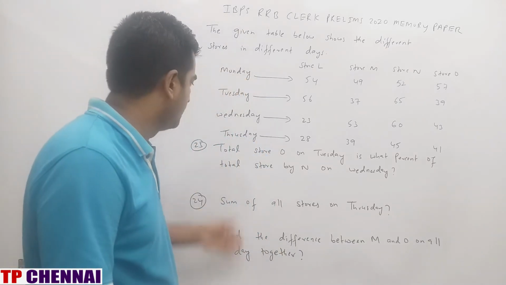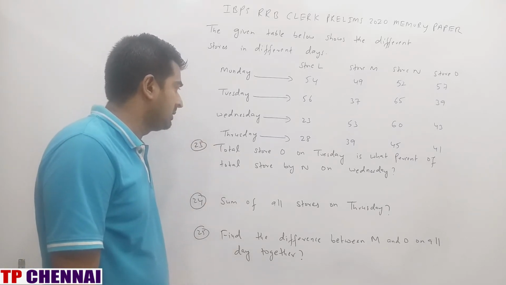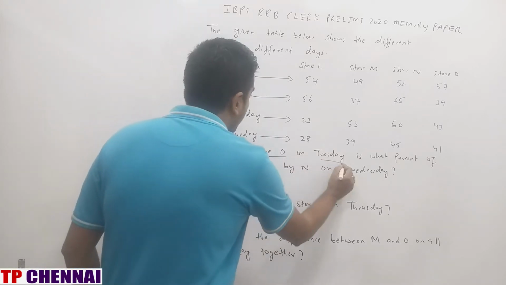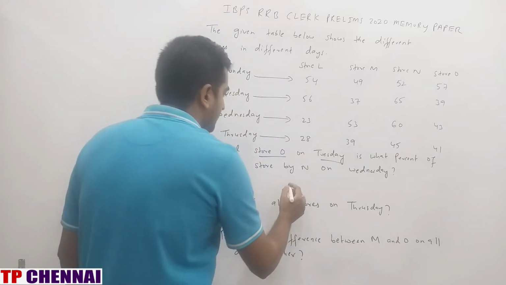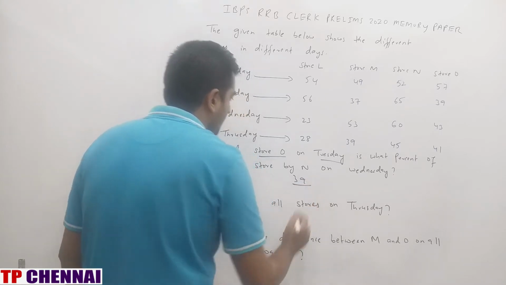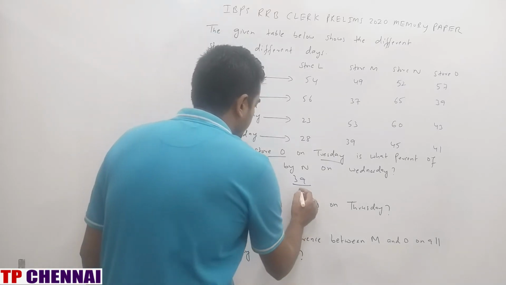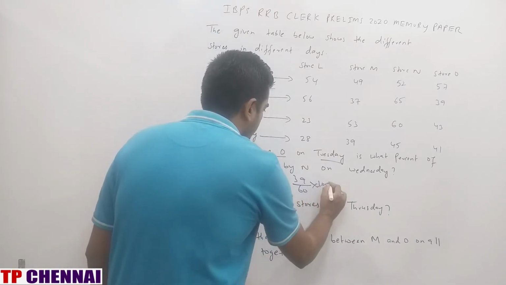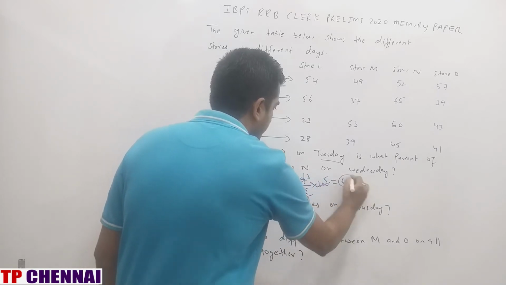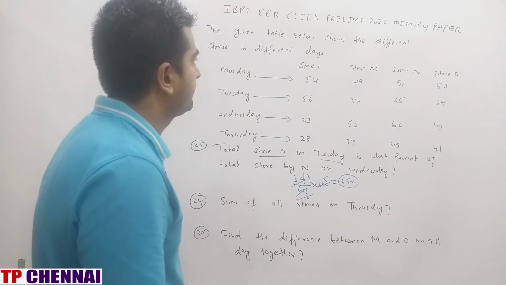Now we will see the remaining 3 questions. Total store O on Tuesday is what percent of total store N on Wednesday? Store O on Tuesday, what is the value? 39. Right? Is what percent of N on Wednesday? N on Wednesday, what is the value? 60. Into 100, 5 13s are 65. So what is my answer? 65%. Next one. Sum of all stores on Thursday.